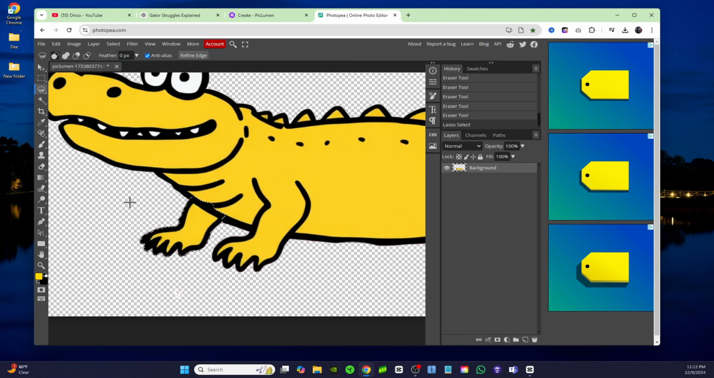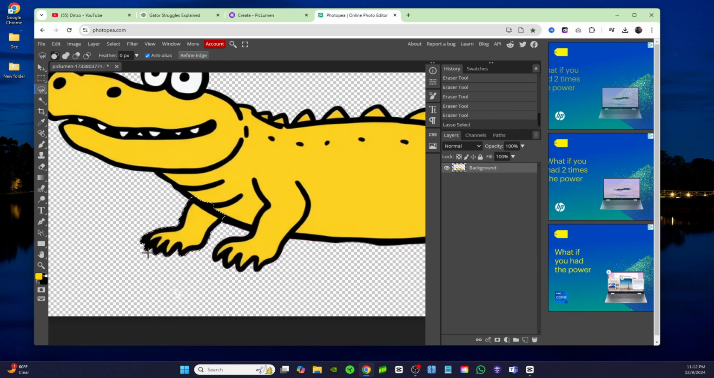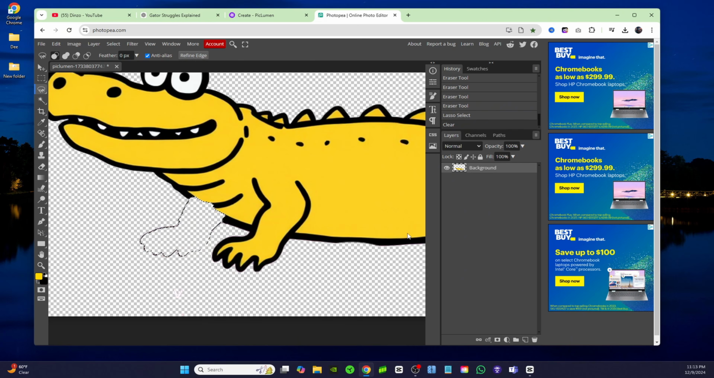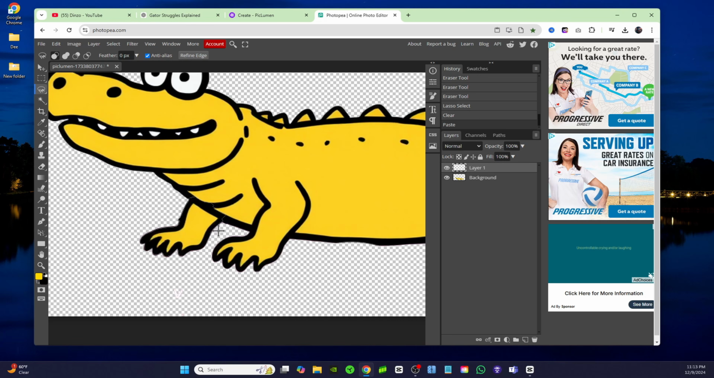Okay, so just like that, I've selected only this foot right here. And then what I'm going to do is click Control X, and that cuts his foot out. And then I'm going to hit Control V. It pasted the foot back in. But as you can see, it's put it on a new layer. So that's exactly what we want. We want these legs on different layers so that we can animate them.